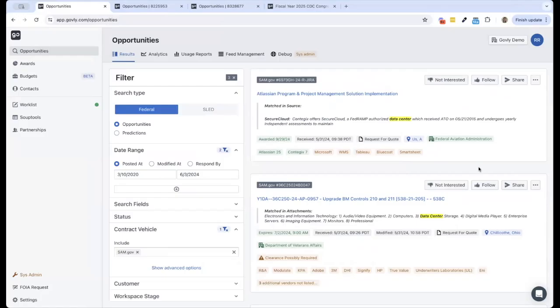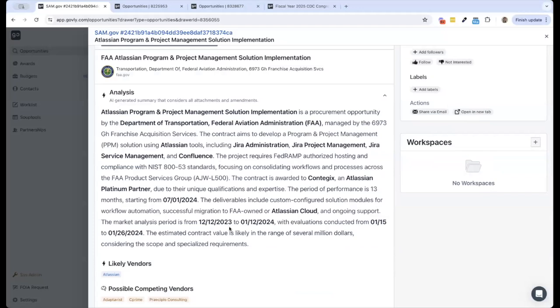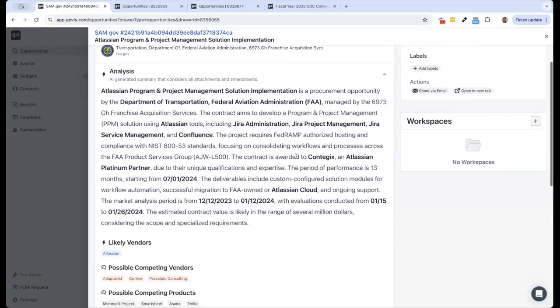Next, let's take a look at our new opportunity AI summaries. So same as you normally would, you can come into opportunities, set your search and filters the way you want so that you're looking at all of the opportunities that might be relevant to you. Now, if you click into any of those, we summarize all the attachments and information here at the top, leveraging AI.